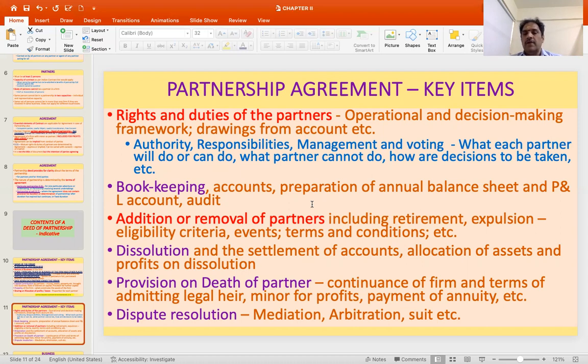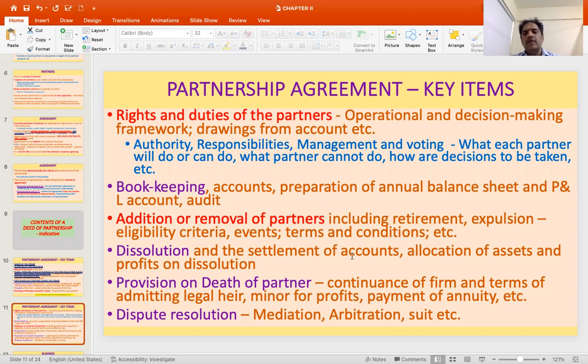Then dissolution and settlement of accounts and allocation of assets and profits on dissolution, you can bring it out in the partnership deed for clarity, because whenever someone wants to go, you can exercise the decision in accordance with this, pay him up and then resolve the matter without having to go either for arbitration or for a suit.